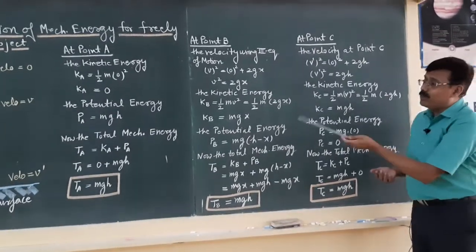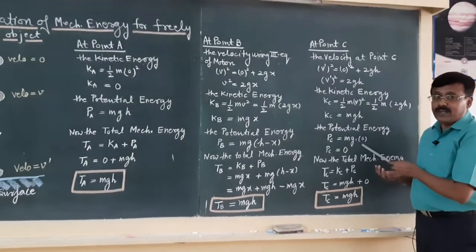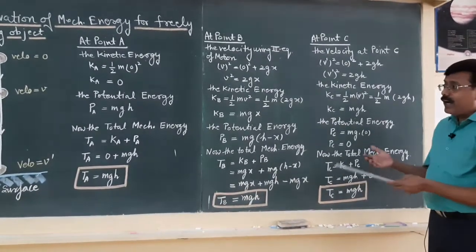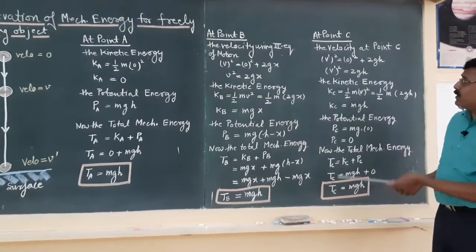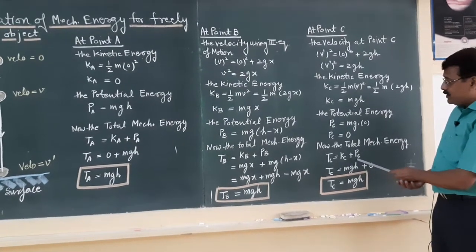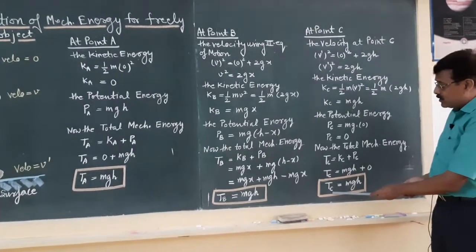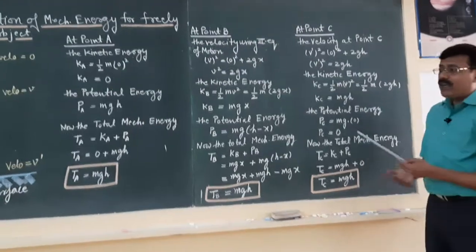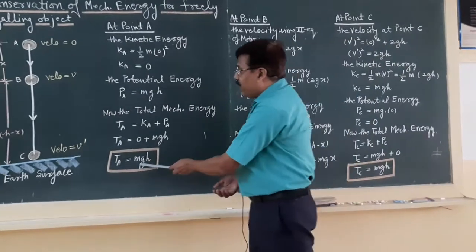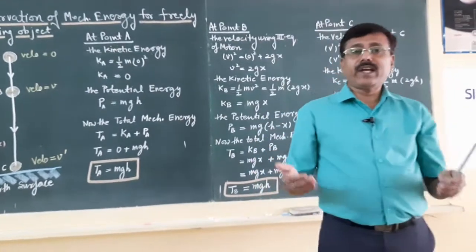And the potential energy at point C will be Pc equals mgh, where h is 0 at this point, because the net height is 0. Then the potential energy at point C will be 0, and the total mechanical energy at point C will be the sum of Kc and Pc. So, Tc equals Kc plus Pc, Kc equals mgh plus Pc equals 0, then again you find Tc equals mgh. So, what we are concluding is that at point C, at point B, at point A, the total mechanical energy of the object is constant, given by mgh.